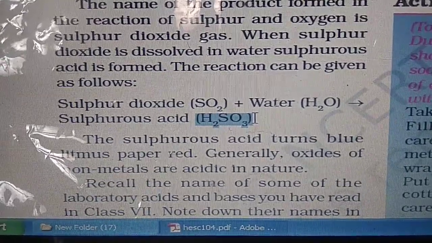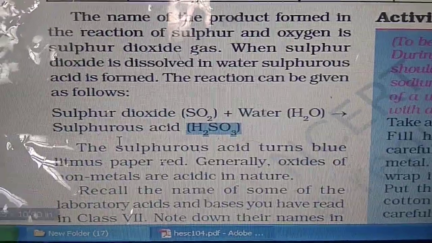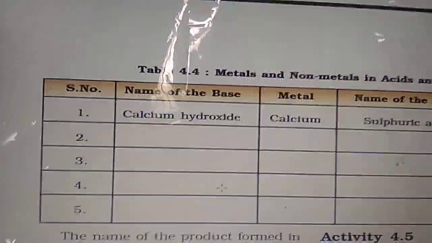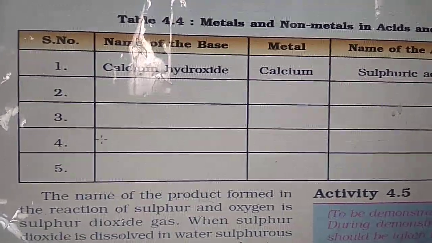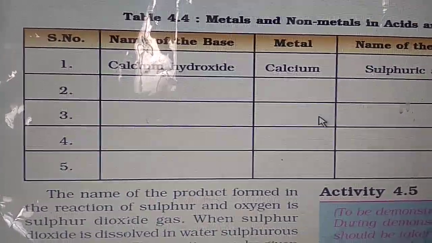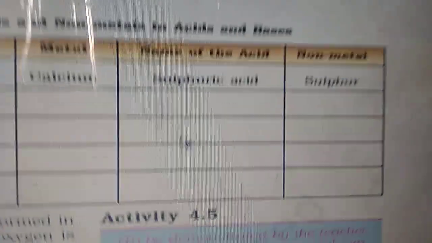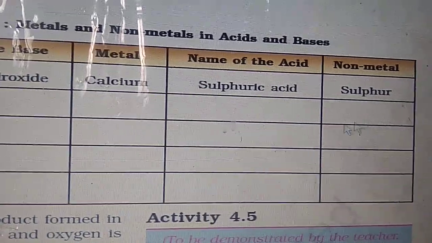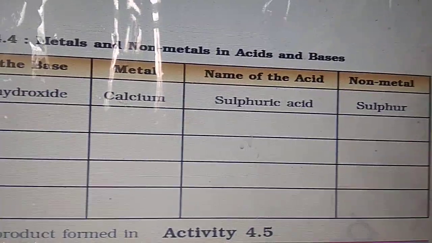And these acids, when tested with litmus paper, will turn blue litmus paper red. So underline this: blue litmus paper red. This paragraph is important. In this table, you can write sodium hydroxide, metal is sodium; potassium hydroxide, metal is potassium; magnesium hydroxide, metal is magnesium. Nitric acid, non-metal, nitrogen; sulfurous acid, again sulfur, and the table can go on.